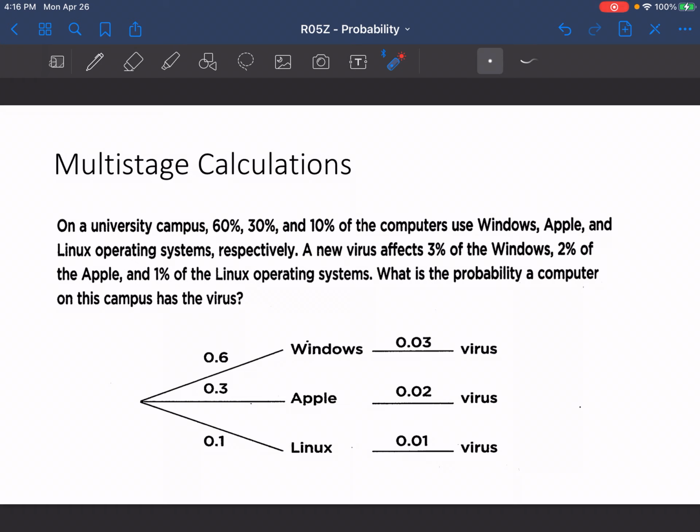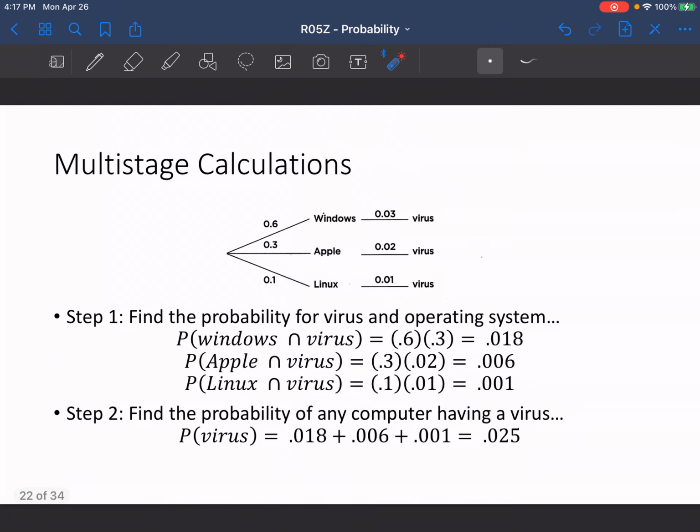Again, we're given this plot right here to show us that there's 60% Windows operating systems on campus, 30% Apple, 10% Linux. There's a 3% chance that the Windows operating system is going to get a virus, a 2% chance that the Apple operating system is going to get a virus, and a 1% chance that the Linux operating system is going to get a virus.